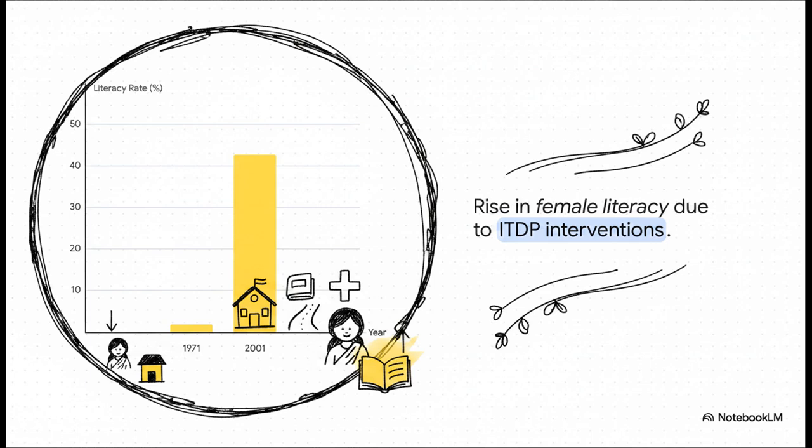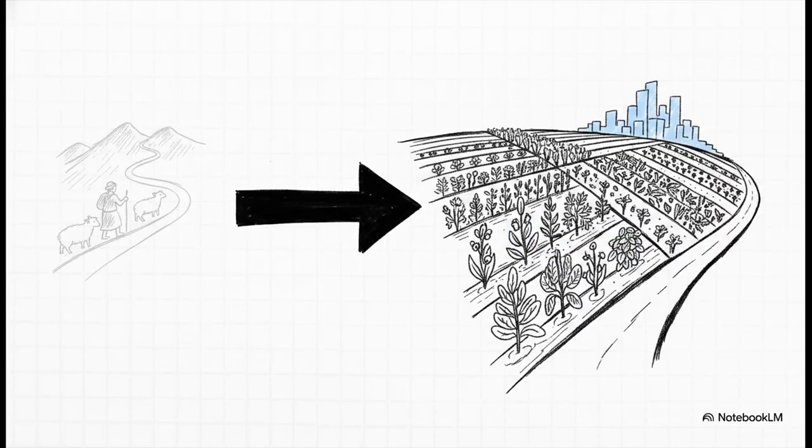In 1971, female literacy in this rugged terrain was an abysmal 1.88%. But by 2001, thanks to heavily targeted investments in local schools, reliable roads, and healthcare clinics, female literacy skyrocketed to nearly 43%. That severe historical gender gap in education finally began to close. And right alongside that incredible social progress came a massive economic shift. Today, the cultivation of profitable pulses and cash crops has shot up in the region, even if many farmers are still using traditional farming tech.